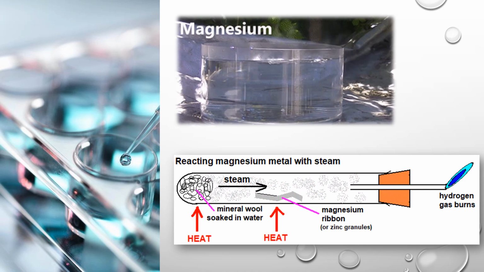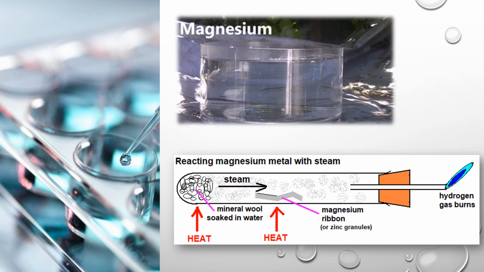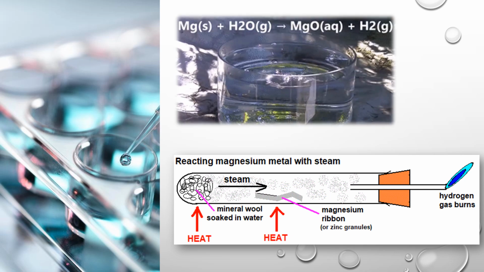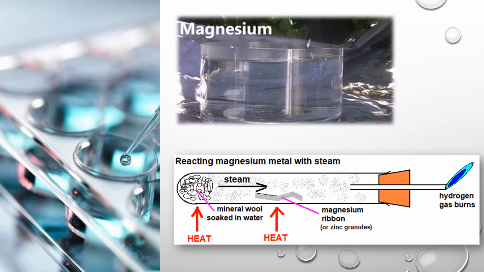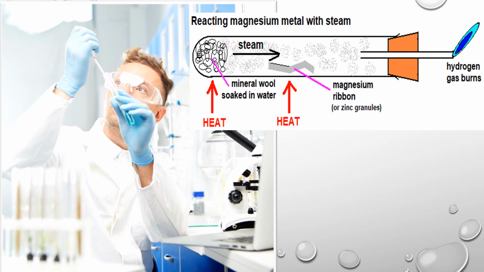You can see on the screen, there is this assembly where we are using magnesium metal and also using steam to get the magnesium oxide from it and hydrogen gas. This is the same assembly we can use for other metals such as zinc, aluminum and iron, because they do not easily react with either cold or hot water. So we are using steam for reacting with the metals such as aluminum, iron and zinc, and after reacting with this steam they are giving metal oxides and even hydrogen gas.